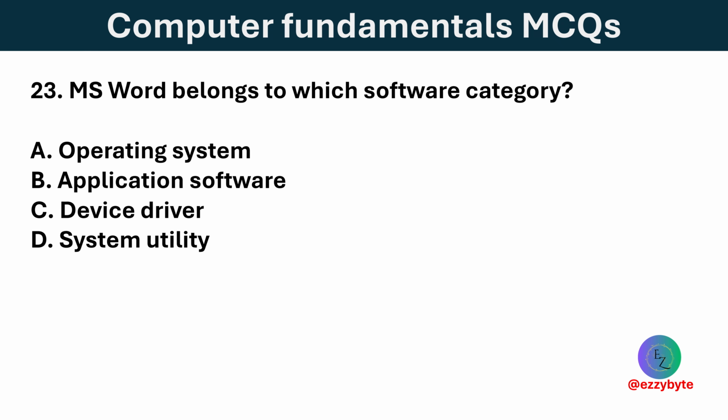MS Word belongs to which software category? Options are operating system, application software, device driver, and system utility. Option B is correct. MS Word is a word processing application used to create documents.